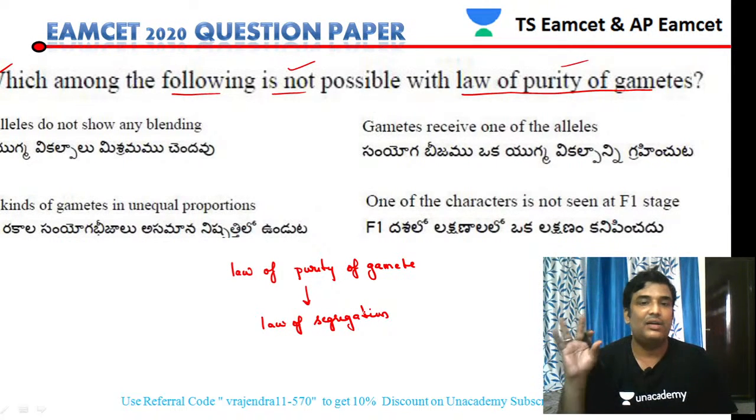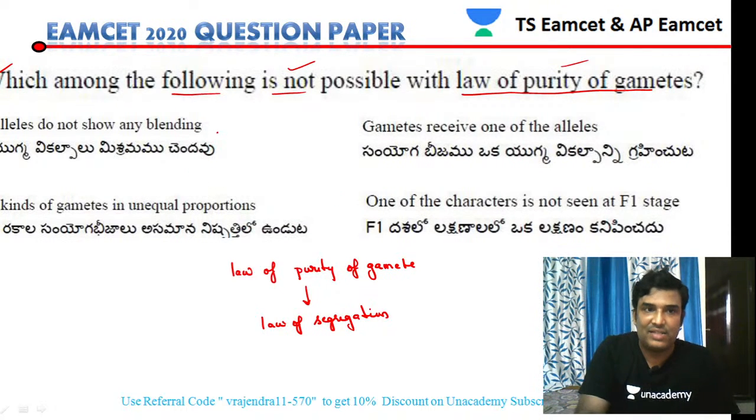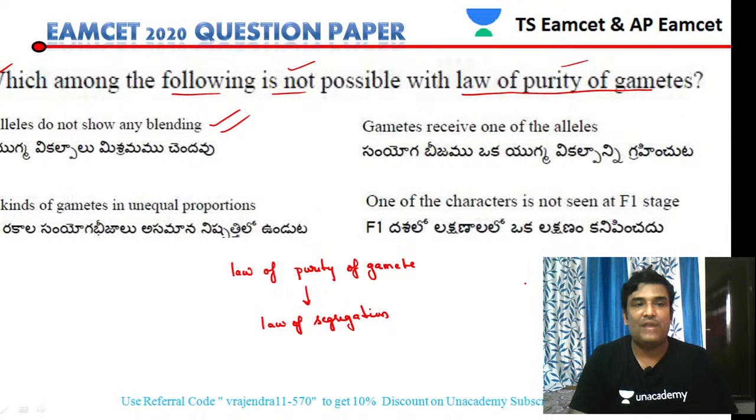It is a universally accepted law. Mendel has proposed 3 laws. Out of the 3 laws, the most universal law of Mendel is the law of segregation. The law of segregation tells that alleles do not blend. So this is the right statement: alleles do not blend, that is told by the law of segregation, that is correct. And another thing, gametes receive one of the alleles, so this is also a right statement.